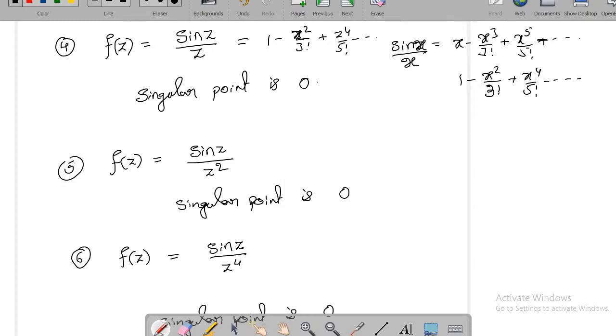Whereas when it comes to sin z by z square, 1 by z will come, so 1 by z minus z by 3 factorial plus z power 3 by 5 factorial minus and so on. You see here we are seeing z square, but 1 by z is there in the expansion term. Okay, so we have a singularity. And if you look at the power of 1 by z, you have 1.